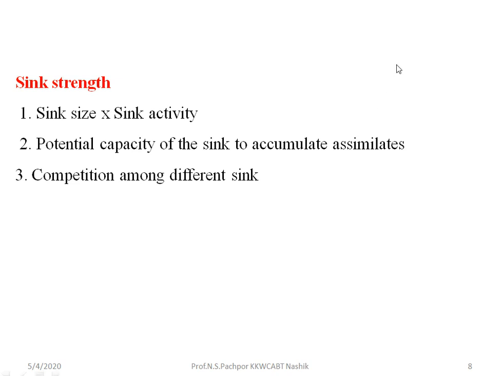The next trend is competition among the different sinks. We know there are different sinks: the growing region, young leaves, roots, fruits and grains. Competition among the different sinks determines their strength, how efficiently they store the photoassimilates in their parts.